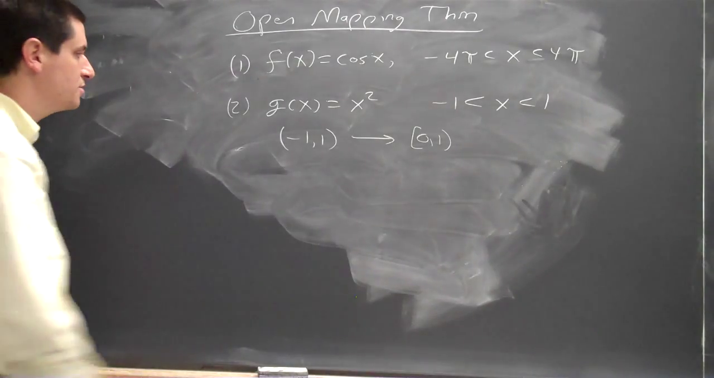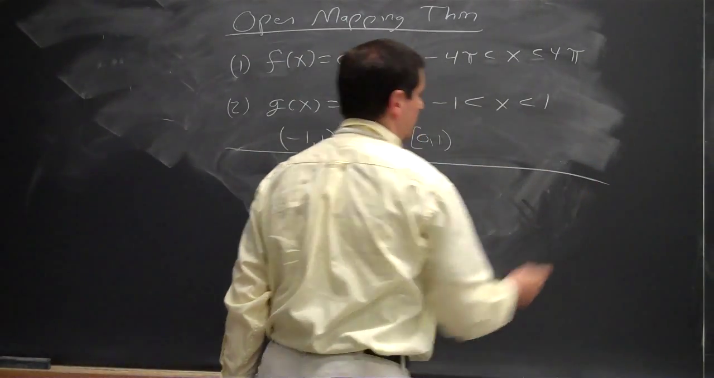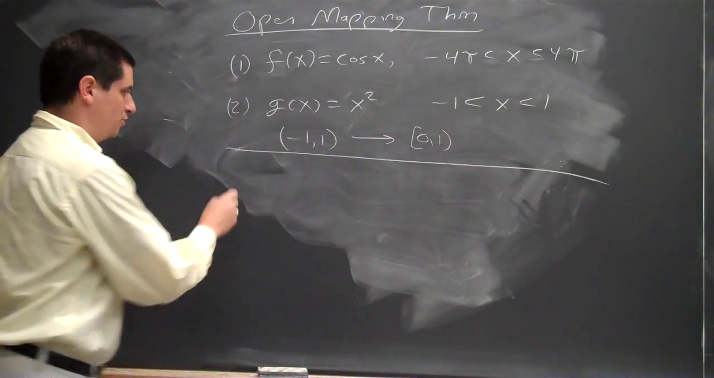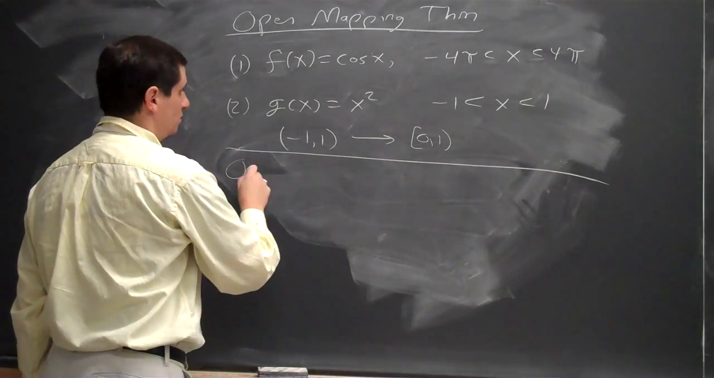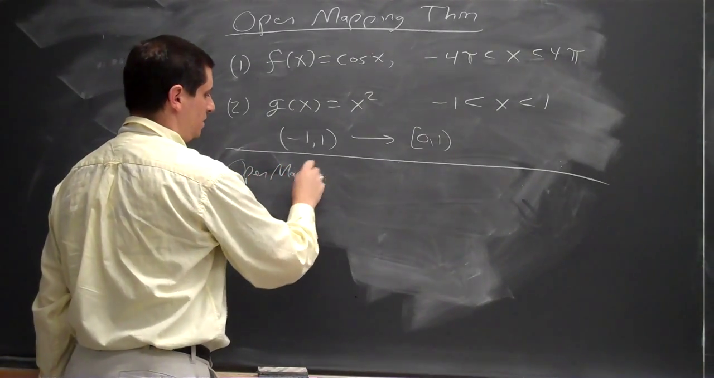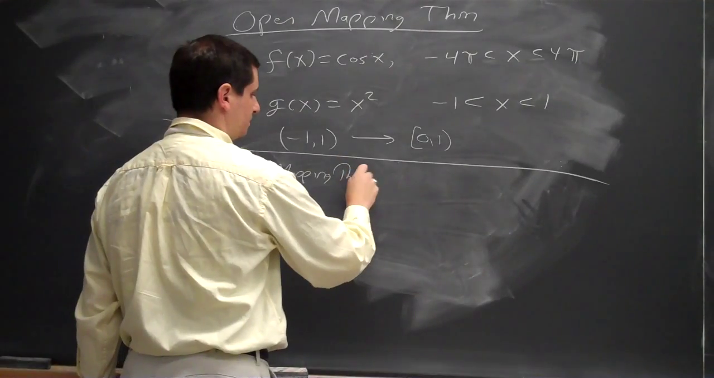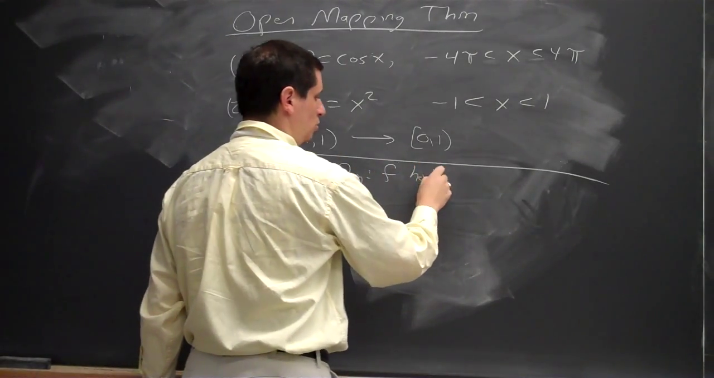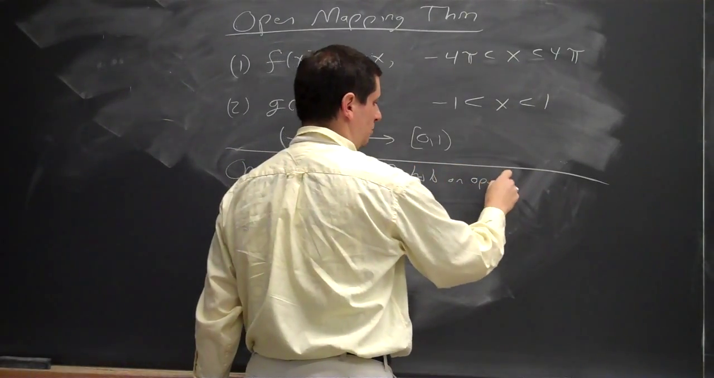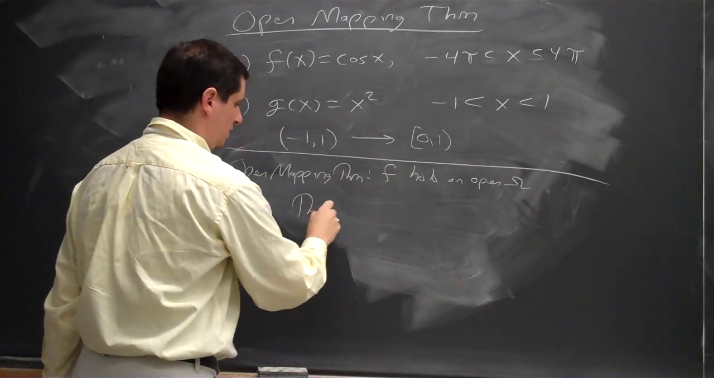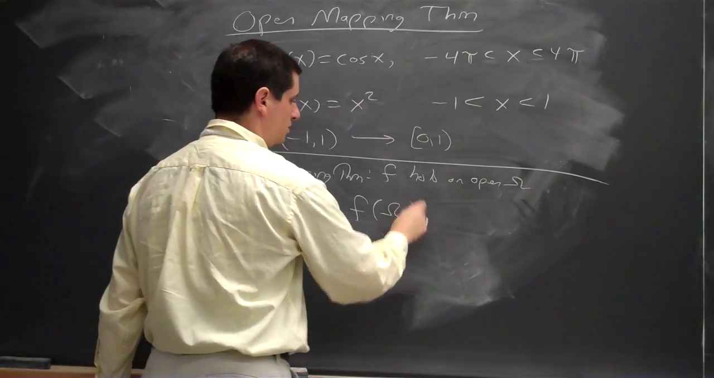For us, for complex, it's going to be different than the real case. And so for us, the open mapping theorem: if f is holomorphic on an open set omega, then the image f of omega is open.